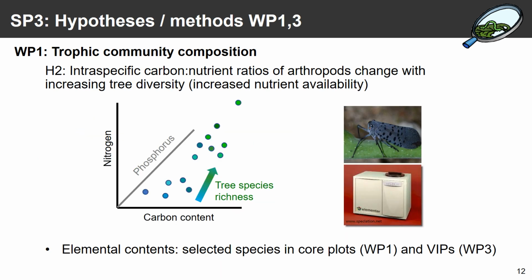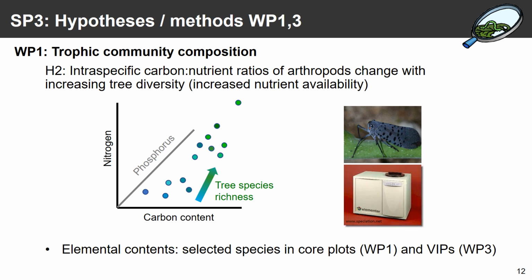In this work package, we're also hypothesizing that interspecific carbon-nutrient ratios of arthropods change with increasing tree diversity, and this is because of increased nutrient availability. And you can see the 3-dimensional graph here consisting of carbon content, nitrogen content, and phosphorus content, and each dot here is a species on a plot, and you can see that there are changes in elemental composition with tree species richness.